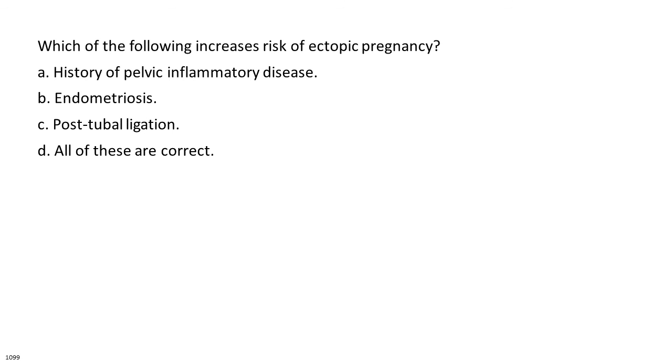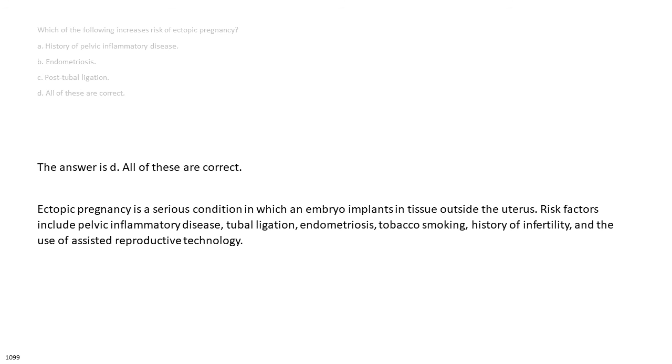Which of the following increases risk of ectopic pregnancy? A. History of pelvic inflammatory disease. B. Endometriosis. C. Post-tubal ligation. D. All of these are correct. The answer is D. All of these are correct.